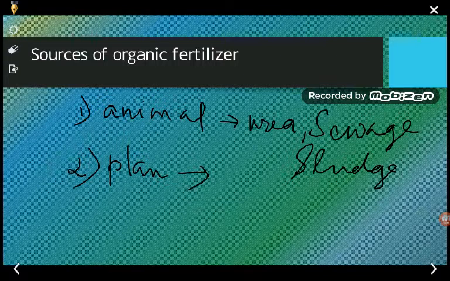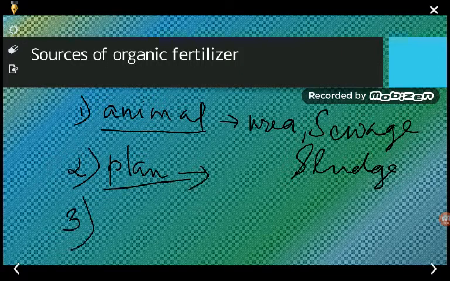As well as these plants or the waste plants, they can be used as fertilizers, because they contain normally phosphorus, which when they decompose into the soil makes phosphorus or sodium or nitrogen available to the plant. So you can say that the sources of organic fertilizer may be the animal, plant, and